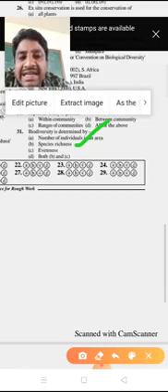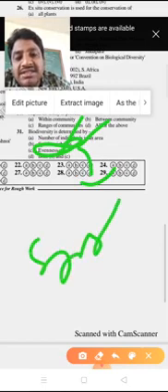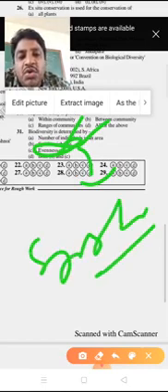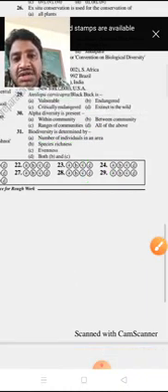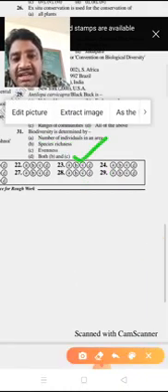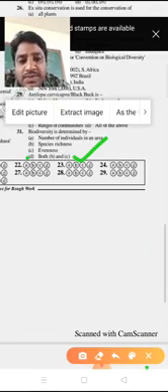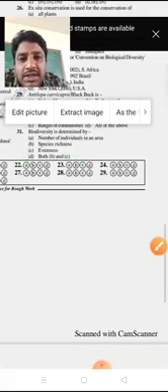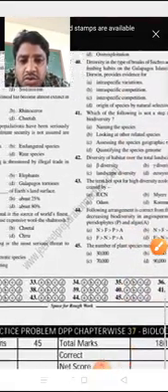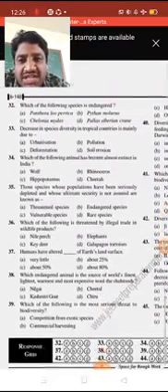Both together we call species diversity. So that's why option D is the right answer. Next we are going to question number 32.